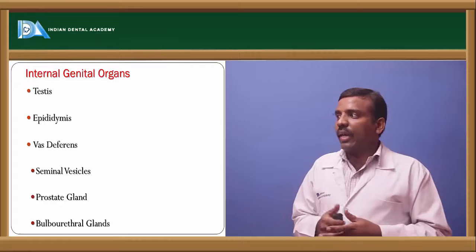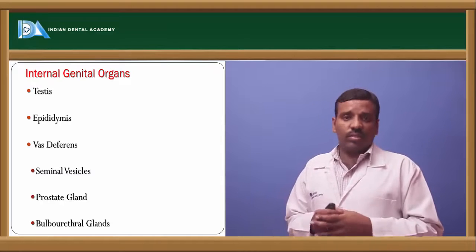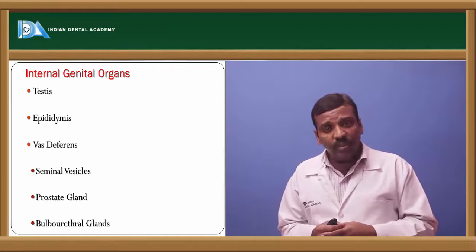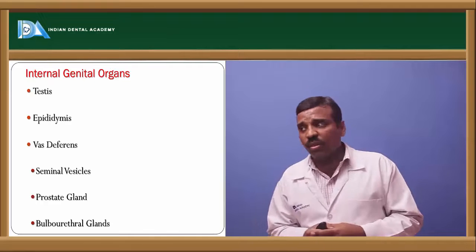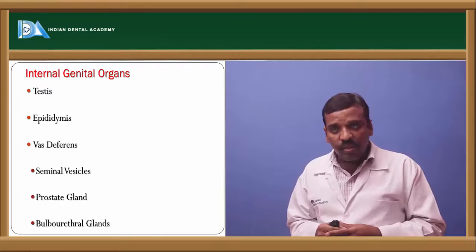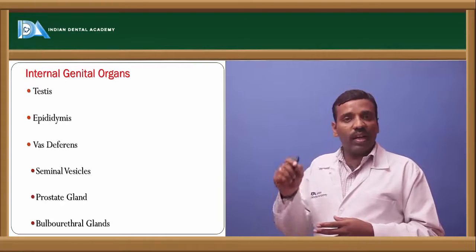Next, if you see the internal genital organs: the testes, which are present in the scrotum; next the epididymis, which is present upon the testis; next the vas deferens, a continuation of the epididymis; and next the seminal vesicle, a continuation of the vas deferens.